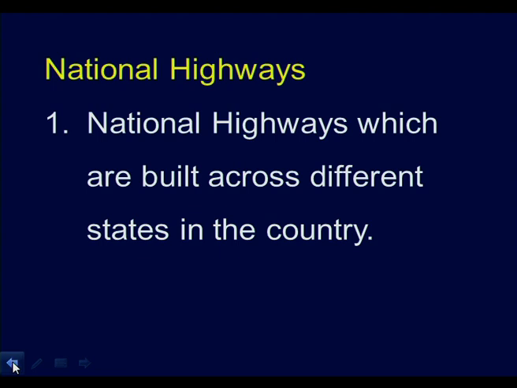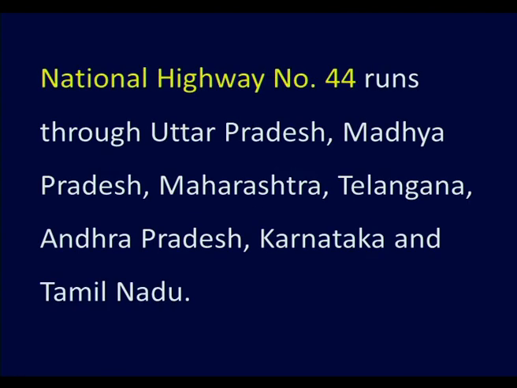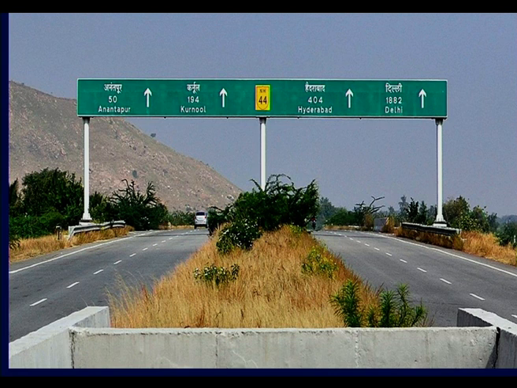National highways are built across different states. For example, national highway number 44 runs through Uttar Pradesh, Madhya Pradesh, Maharashtra, Telangana, Andhra Pradesh, Karnataka and Tamil Nadu. The route from Hyderabad to Vijayawada is a national highway, and from Hyderabad to Adilabad we have another highway which we can call a national highway.